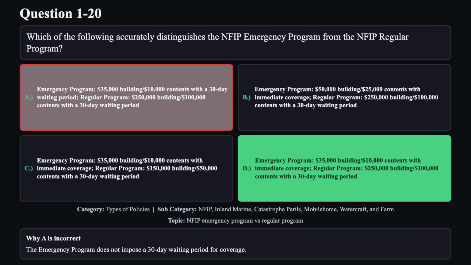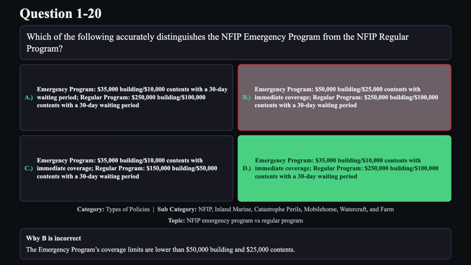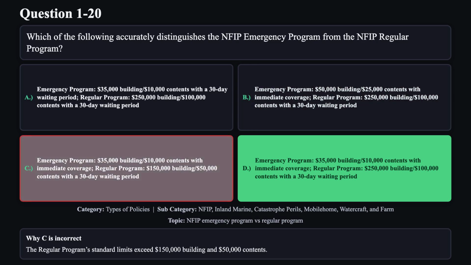Reason A is not correct. The emergency program does not impose a 30-day waiting period for coverage. Reason B is not correct. The emergency program's coverage limits are lower than $50,000 building and $25,000 contents. Reason C is not correct. The regular program's standard limits exceed $150,000 building and $50,000 contents.